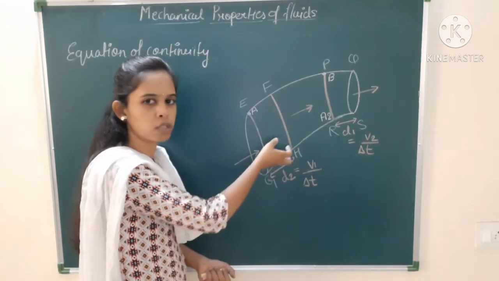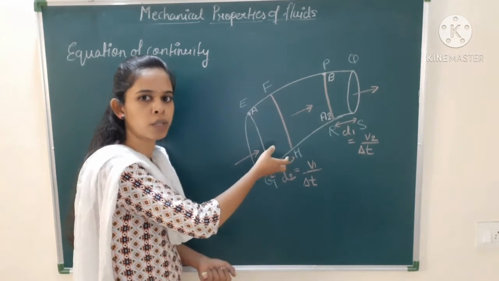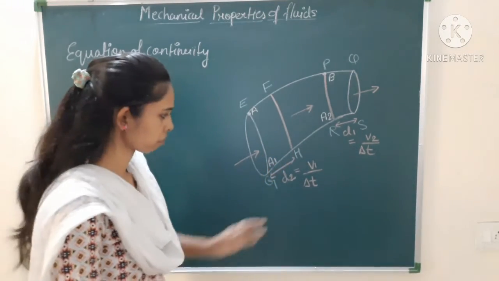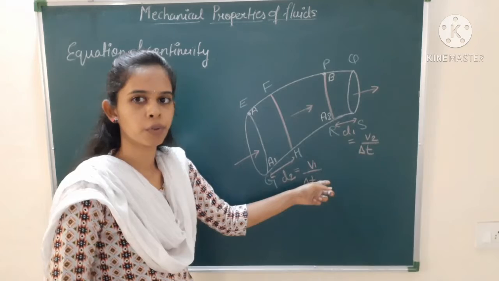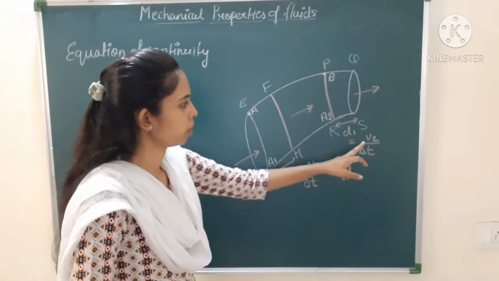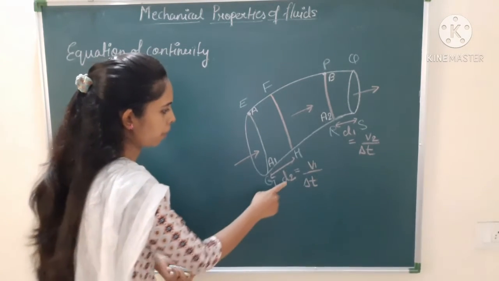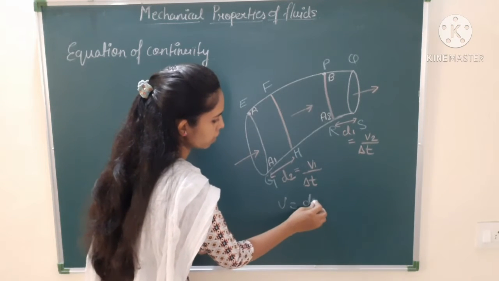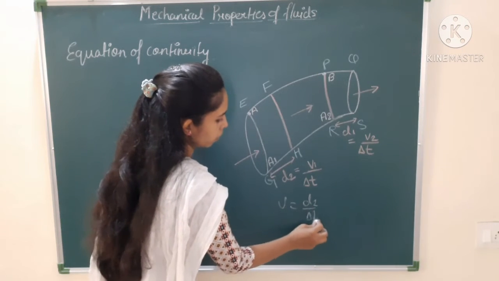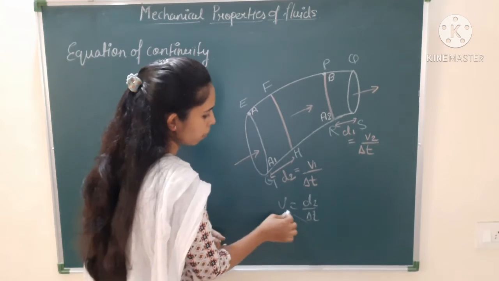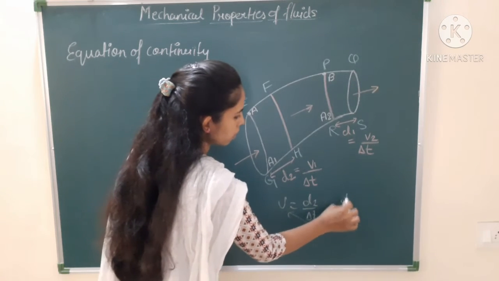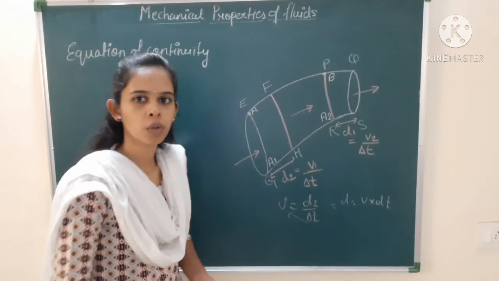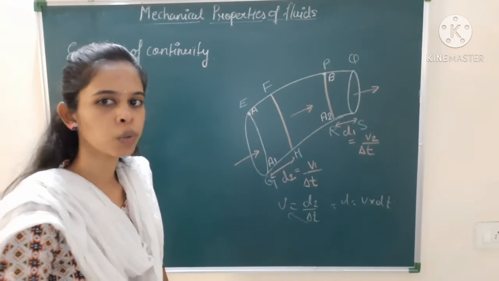Because a molecule of the liquid is going to come at some velocity. Therefore, what will happen? This velocity will become distance upon time. So the formula for velocity is distance upon time. Right? So time will come here and therefore we will get distance is equal to V into delta T. Okay? So this is the thing which we are going to see.